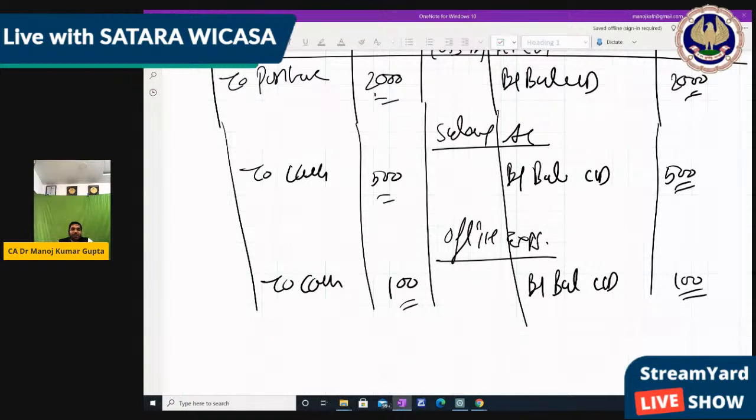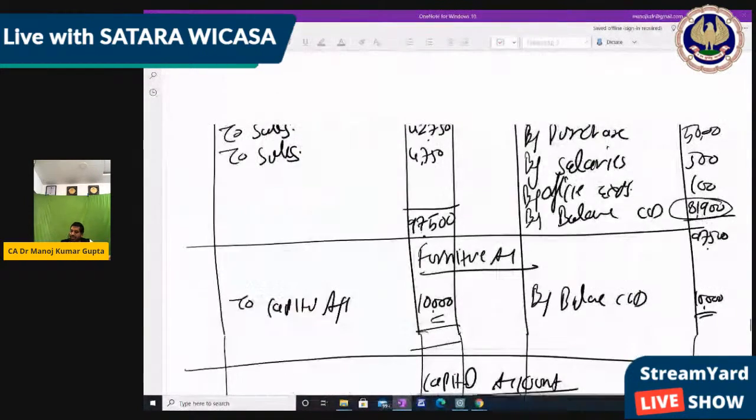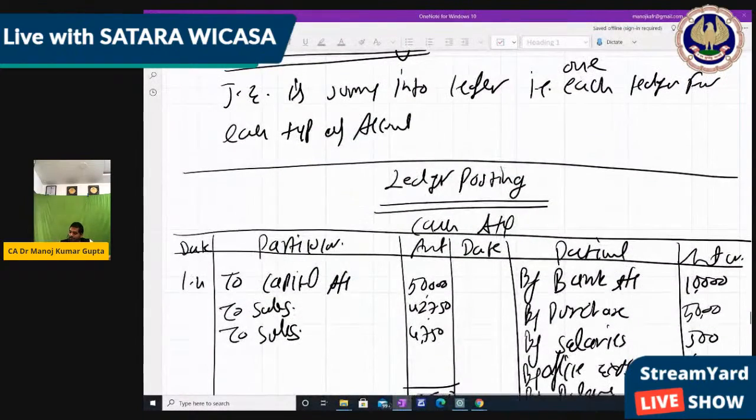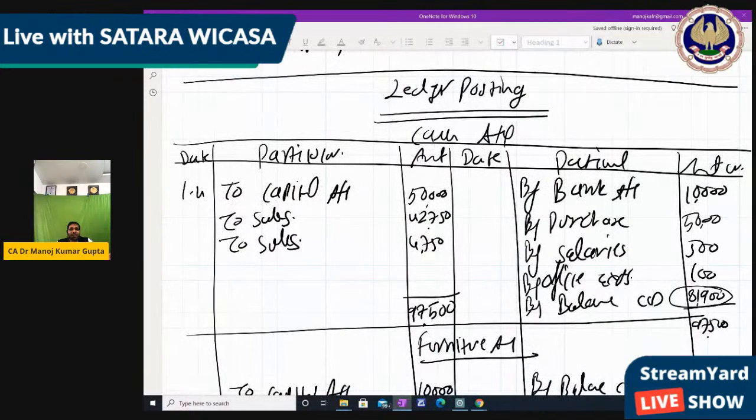So all balances we have calculated. Please check whether these balances are correct. Can you find any calculation mistake? Okay, so these are the balances we received